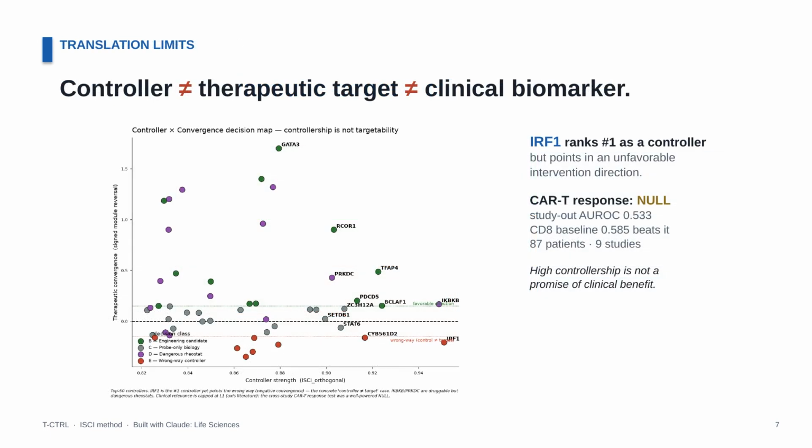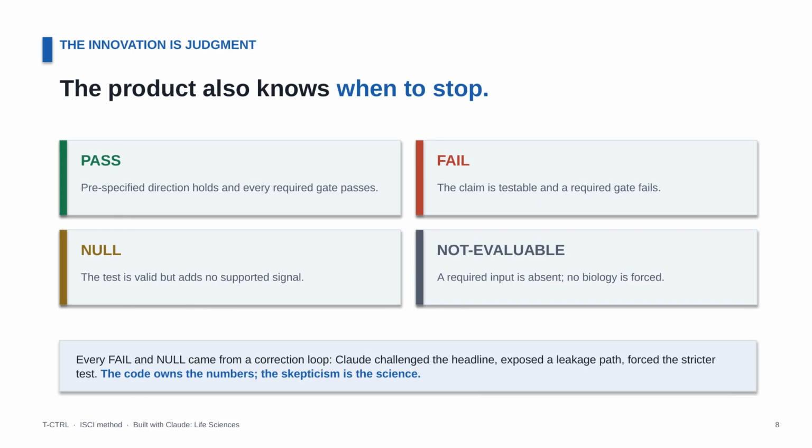A controller is not a drug target. Our top controller, IRF1, points the wrong way for intervention. And as a CAR-T response predictor, the approach is a null. A simple CD8 fraction does better. We report that plainly. So the real innovation is judgment.